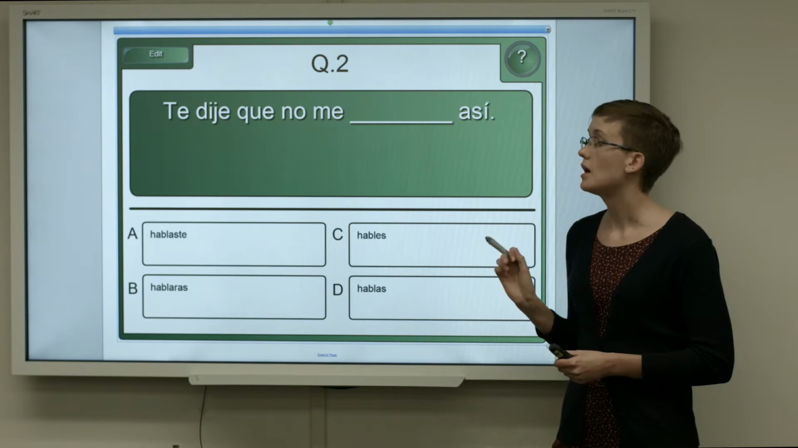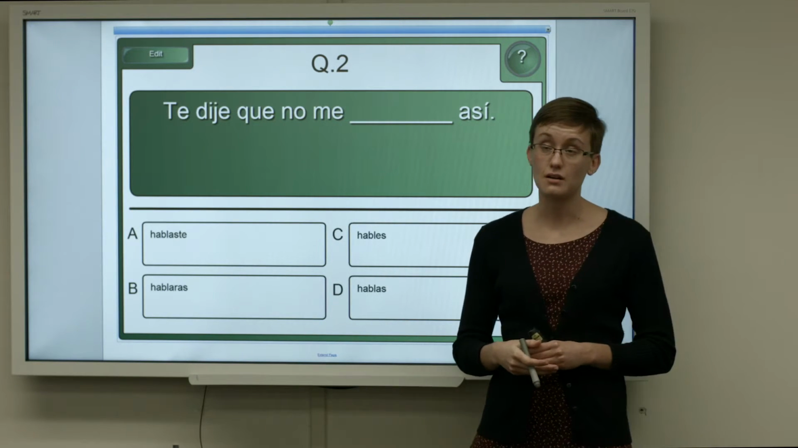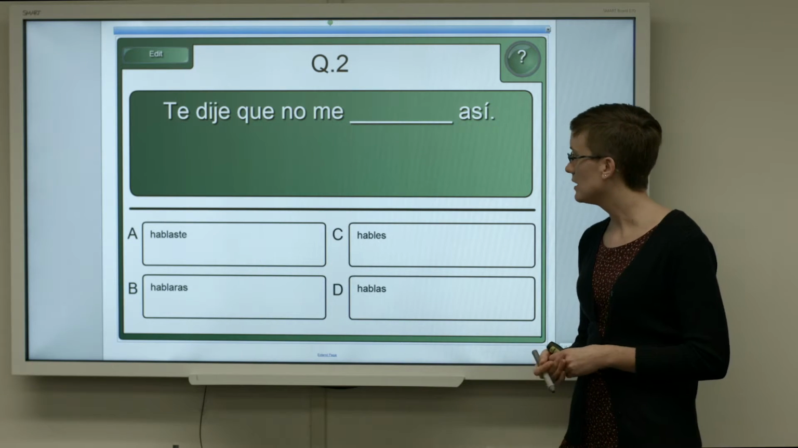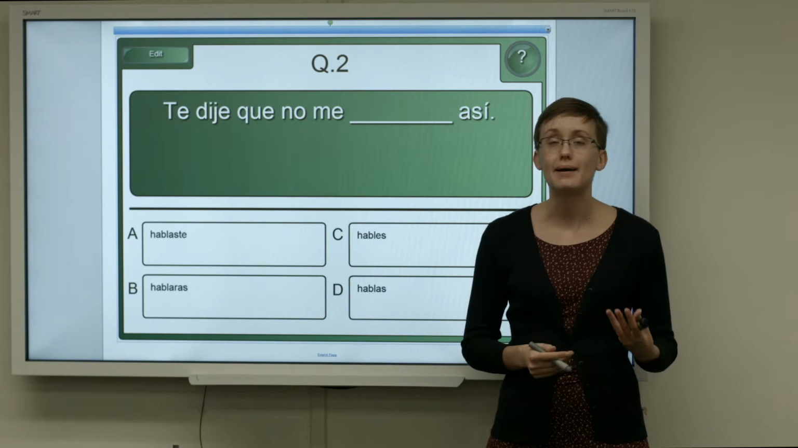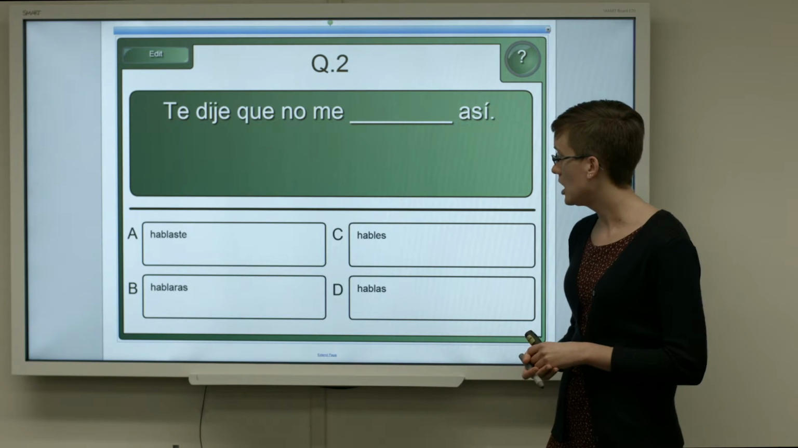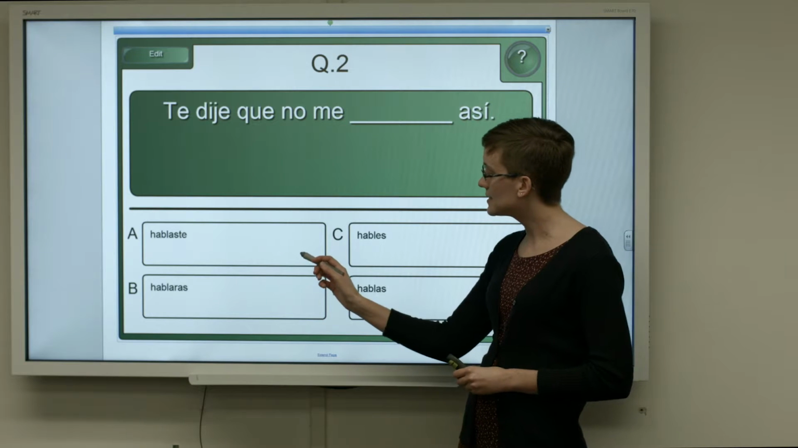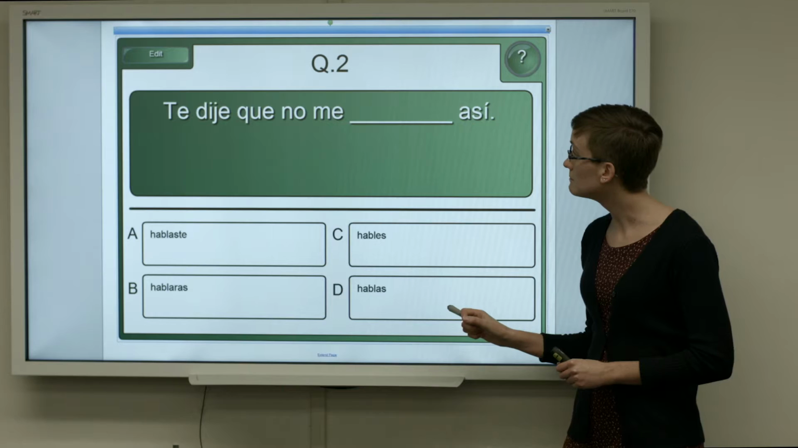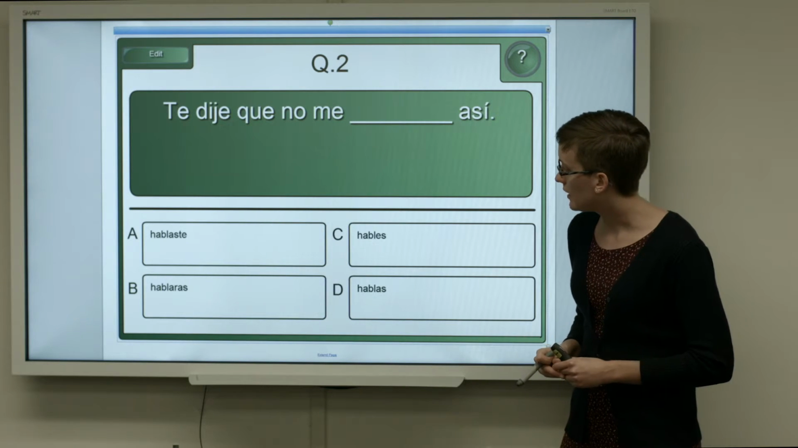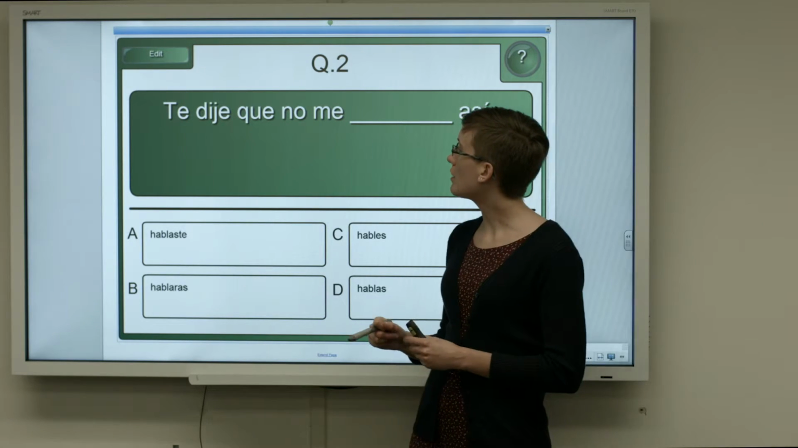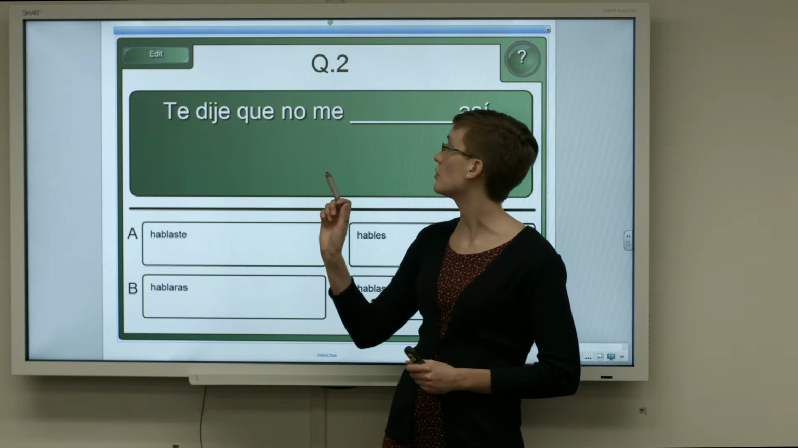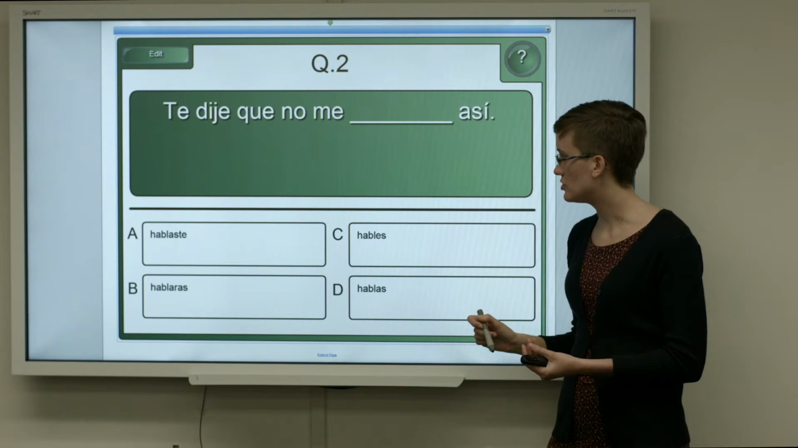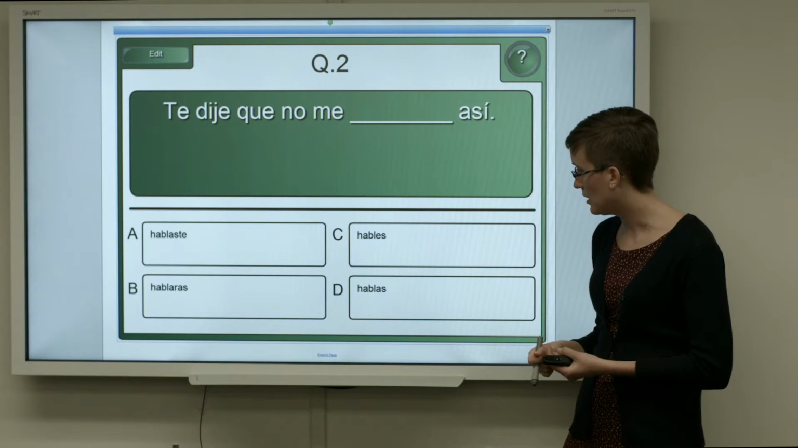Okay, next question. I told you not to talk to me like that. Te dije que no me así. So the verb we're working with is hablar, to speak. Our choices are hablaste, hablaras, hables, and hablas. We can tell that we're looking for the tú form because our pronoun here is te dije, so I told you.